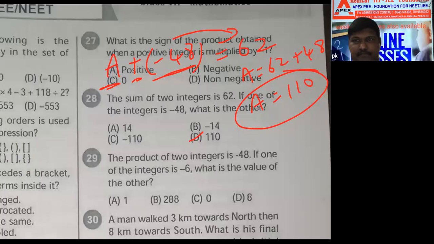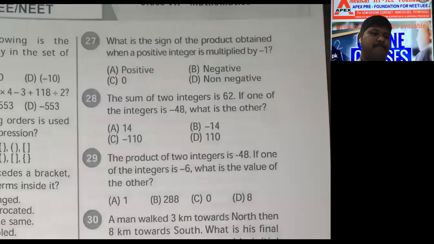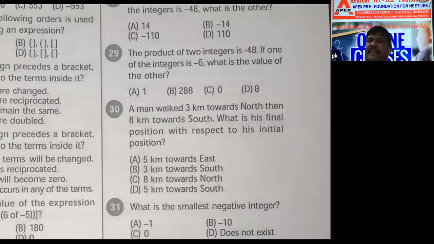Next question. Next one. Question number 29 now. The product of two integers is minus 48. Product. One integer is minus 6. A into minus 6 is equal to minus 48.